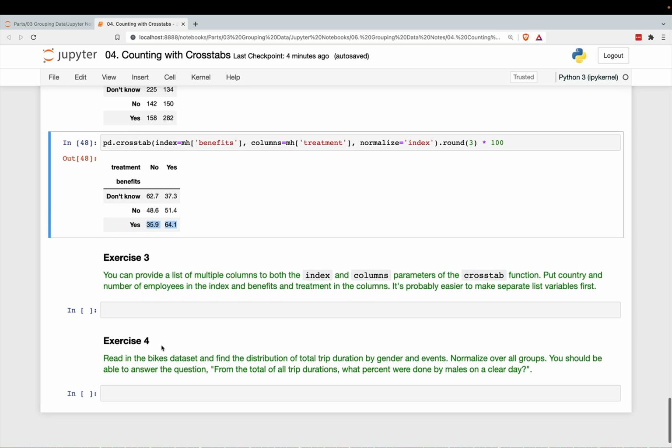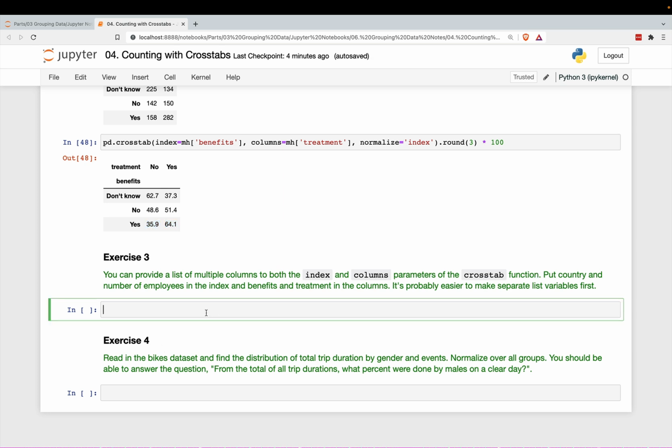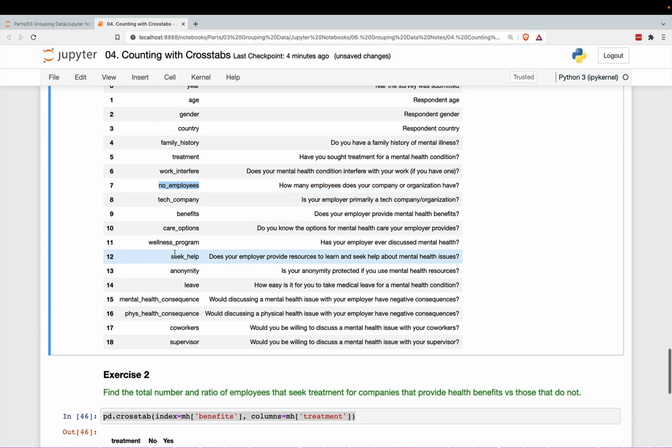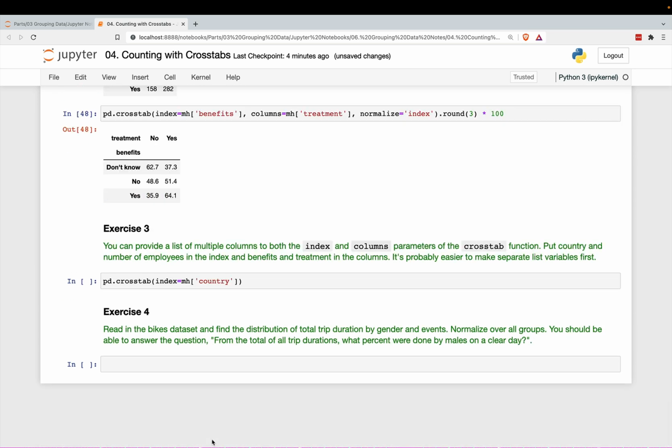All right, number 3, you can provide a list of multiple columns to both the index and columns parameter of the crosstab function. So we saw that. Put country and number of employees in the index. All right, let's do that. So we'll say index equals country and number of employees. That's this column over here, number of employees. So we need to put a list over here.